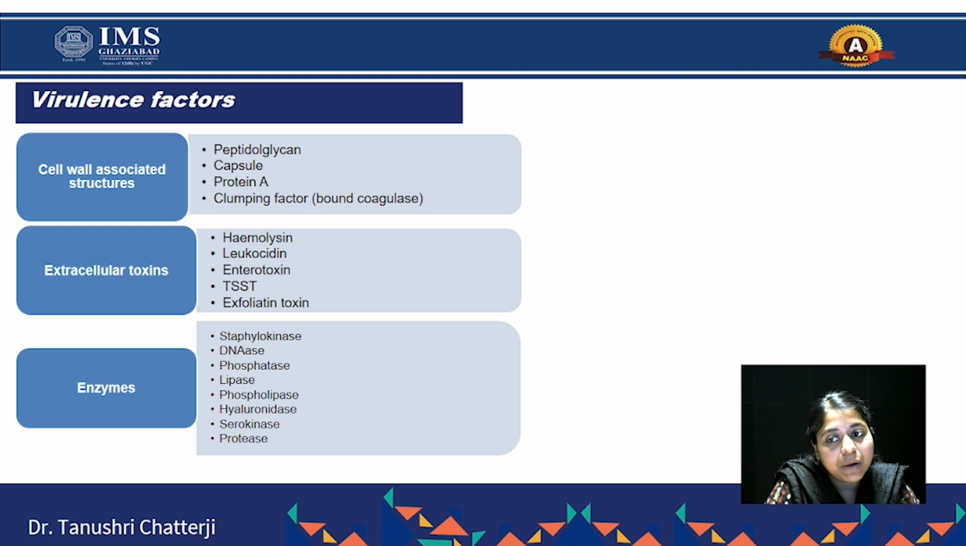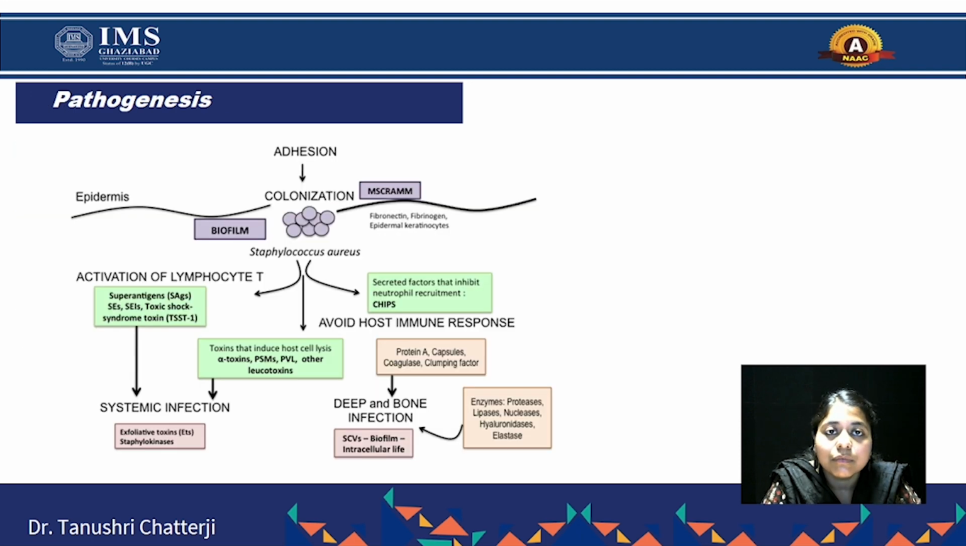Next, coming to the next part, there are extracellular toxins. What are toxins? Toxins are chemical substances which are released by the particular bacteria. Extracellular means released outside the cell. And what are these toxins in Staphylococcus aureus? They are hemolysin, leukocidin, enterotoxin, TSST, and exfoliative toxin. Next, there are the enzymes which have the potential to cause an infection in the host cell. They are staphylokinase, DNase, phosphatase, lipase, phospholipase, hyaluronidase, serokinase, and protease. These are the set of enzymes which have the potential to cause an infection in the host cell.